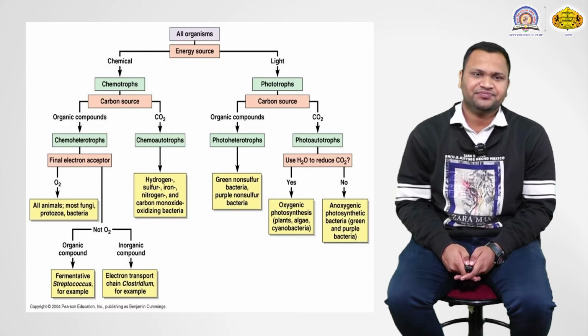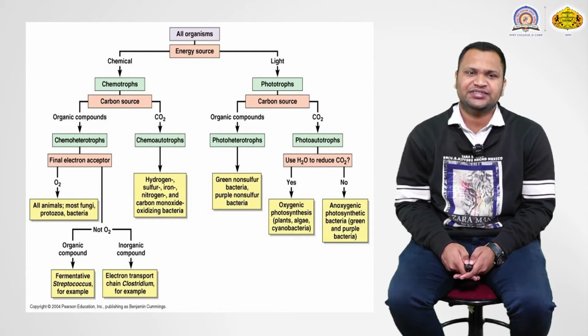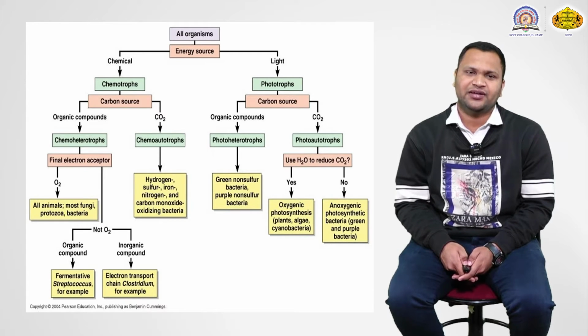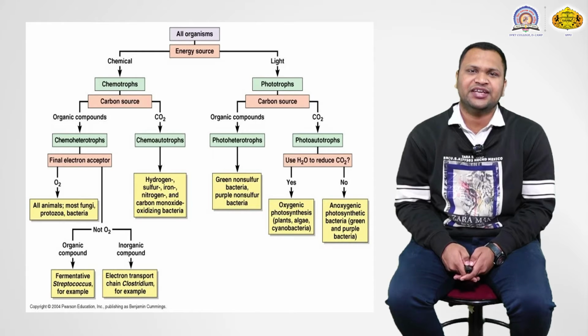In the case of bacteria which use chemical energy for their growth, the carbon sources are from chemicals, whereas here it is from light. In the case of chemicals, we have chemotrophs, which gain their carbon sources from various chemicals.